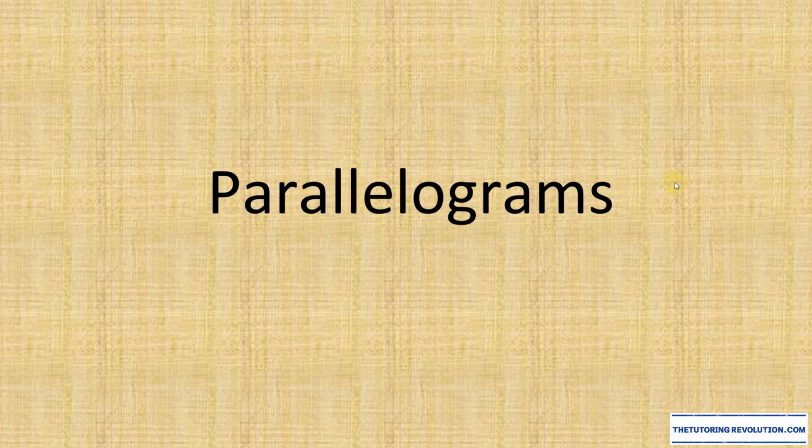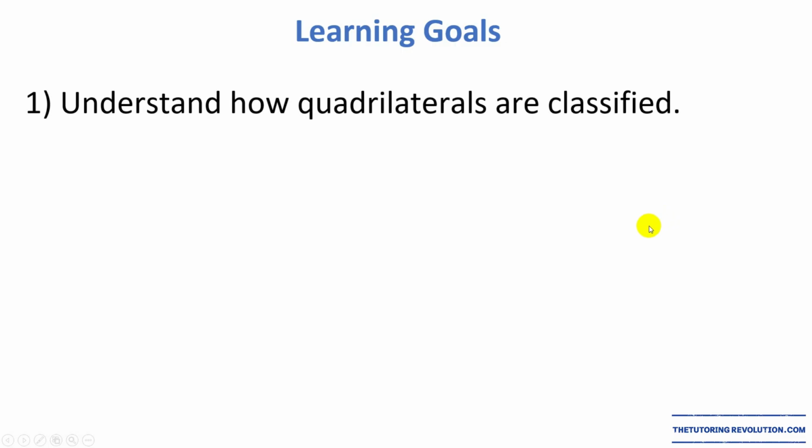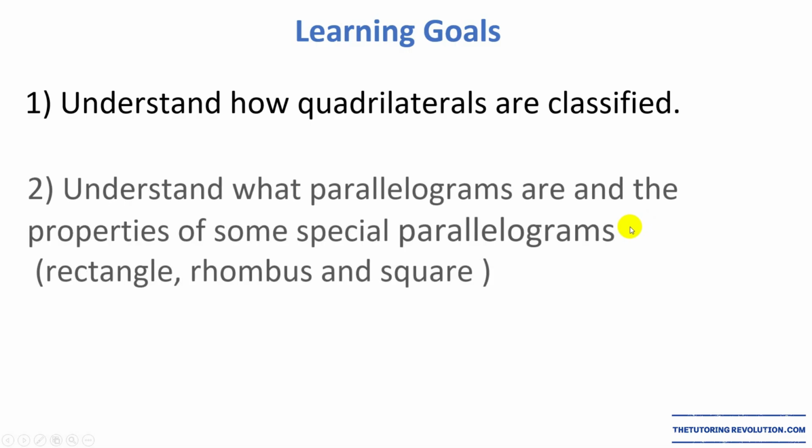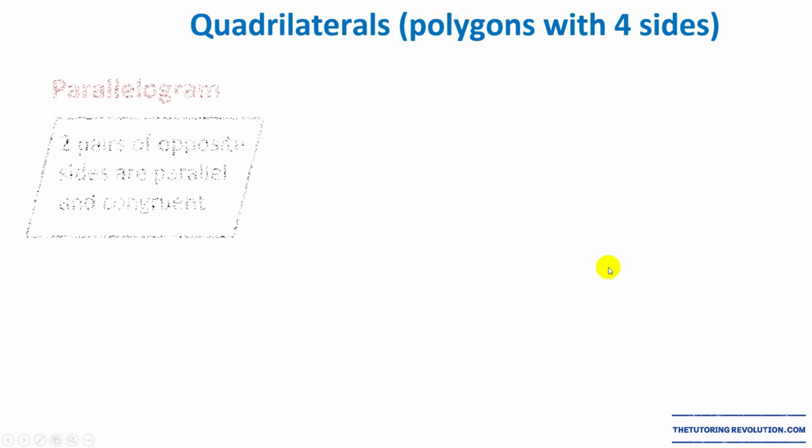Hello, in this lesson we will learn about parallelograms. The learning goals are: first, understand how quadrilaterals are classified. Second, understand what parallelograms are and the properties of some special parallelograms, which are going to be the rectangle, the rhombus, and square. So quadrilaterals are polygons with 4 sides.